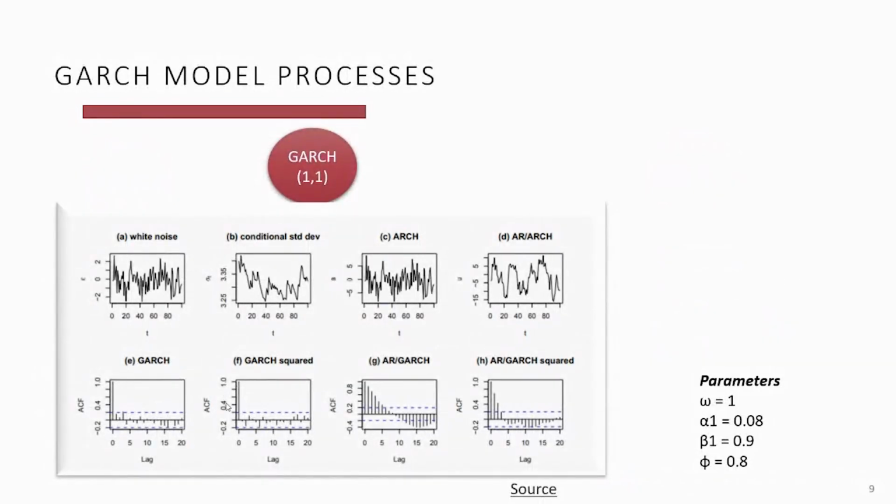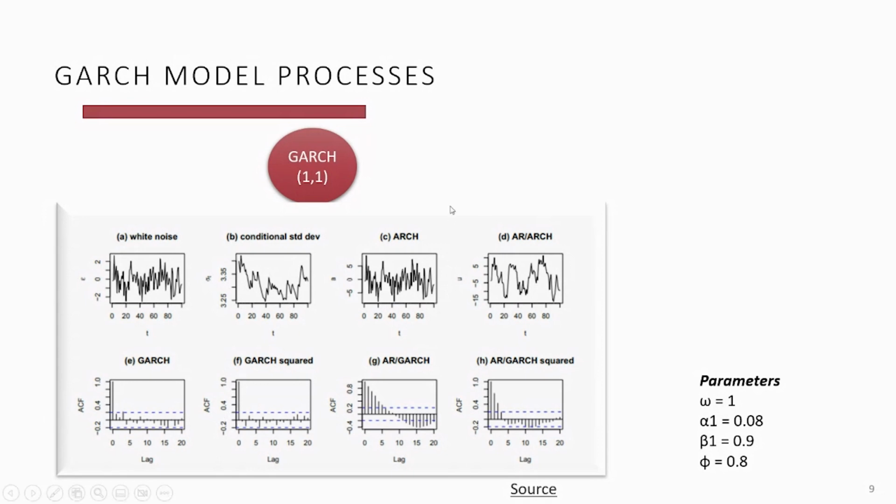Next, we'll see the GARCH model process. This example is an extension of the previous ARCH model process. As I mentioned, GARCH is an extension of an ARCH model process that incorporates a moving average component with an autoregressive component. So you have both moving average and autoregressive components involved in GARCH.